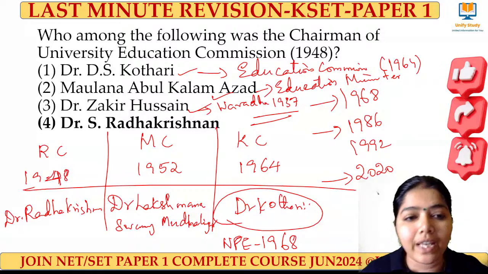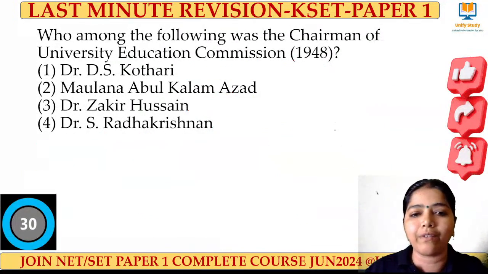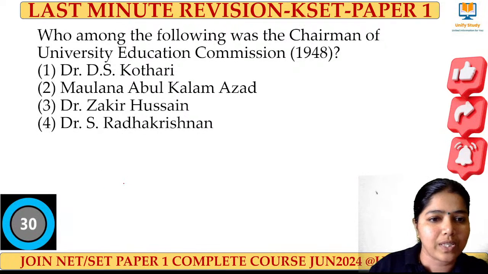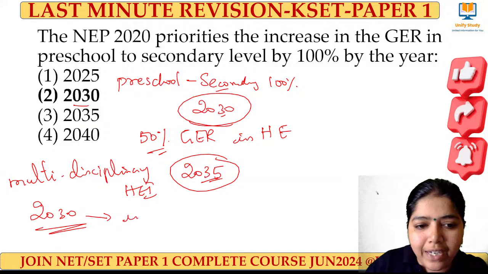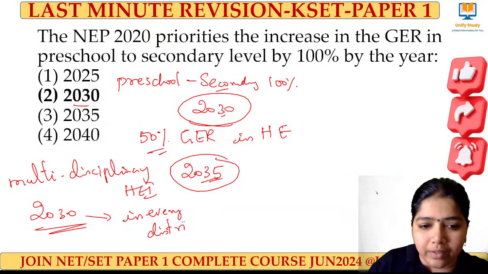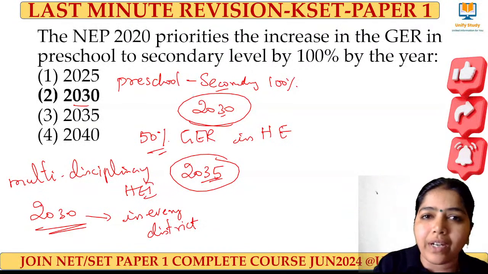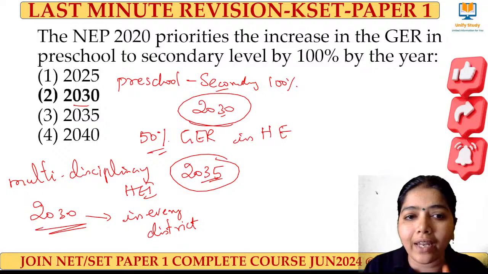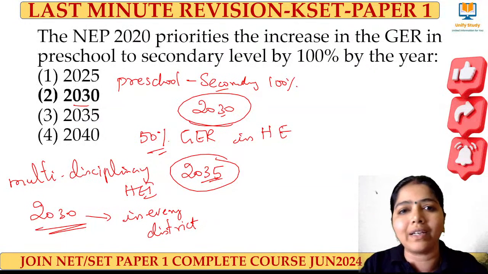The 2040 is to make every institution multidisciplinary in the year 2040. See, this multidisciplinary in every district is a different year and a different statement. By 2040, all higher education institutions shall aim to become multidisciplinary institutions.